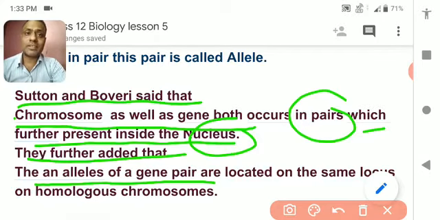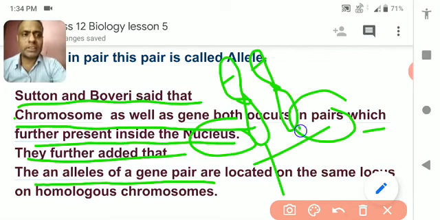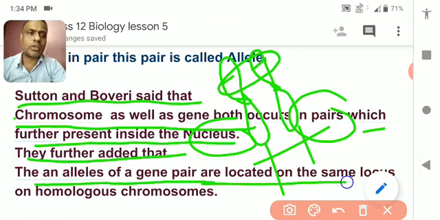Allele means what I told: the pair of the same kind of gene in homologous chromosomes. This is a homologous chromosome, and this is a pair of genes, an allele. They further added that the alleles of a gene pair are located on the same locus.